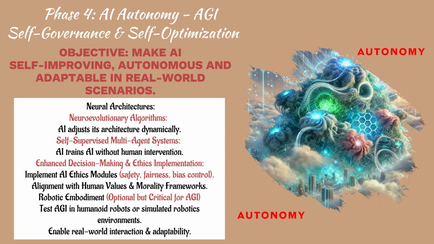Enhanced decision-making and ethics implementation. Implement AI ethics modules, safety, fairness, bias control. Alignment with human values and morality frameworks. Robotic embodiment, optional but critical for AGI. Test AGI in humanoid robots or simulated robotics environments. Enable real-world interaction and adaptability.